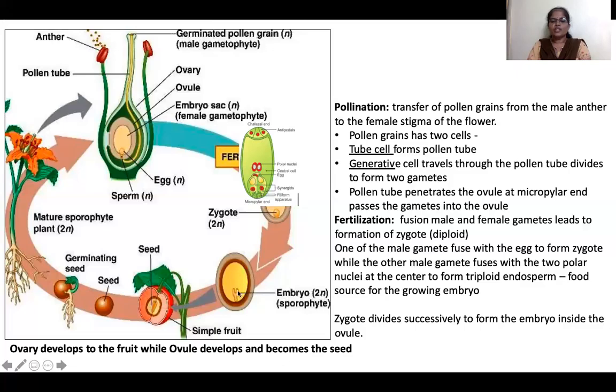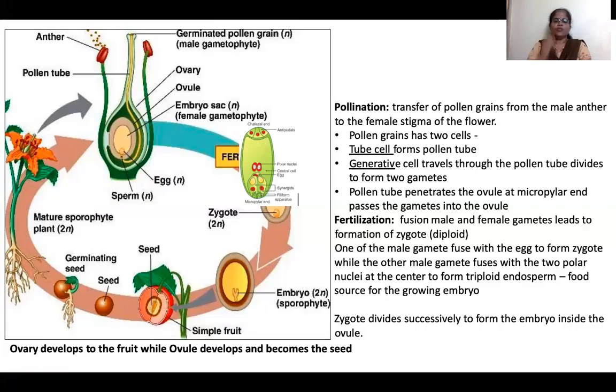The ovule becomes the seed, and the embryo becomes the baby plant inside the seed, whereas the outer layer of the ovule, the ovary, becomes the fruit. Once we eat the fruit, we get the seed. In favorable conditions, if we plant the seed again in the soil, it germinates, shoot and root development takes place, and we get a new plant again. This is the cycle of sexual reproduction in plants.